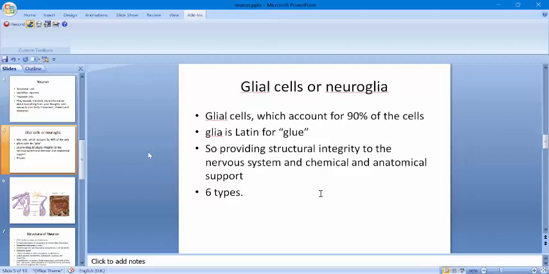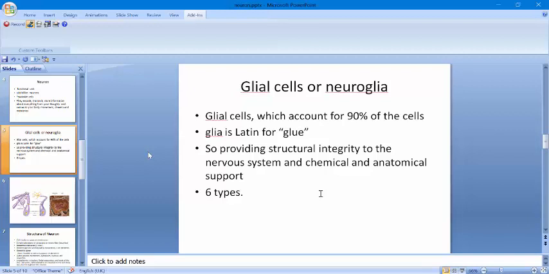In contrast to neurons, glia don't generate and propagate nerve impulses, though recent studies suggest that glial cells may also play an important role in intercellular communication, and they can multiply and divide in the mature nervous system. In case of some injury or disease, new glia multiply to fill in the spaces formerly occupied by neurons, and sometimes they cause tumors. Tumors caused by glia are known as gliomas, and they tend to be highly malignant and grow very rapidly.